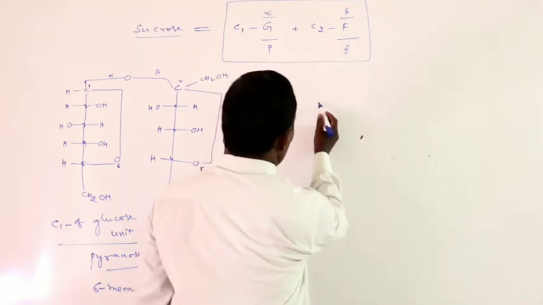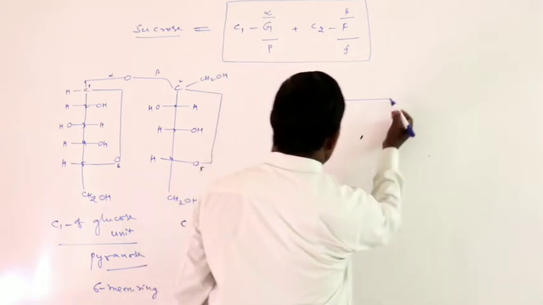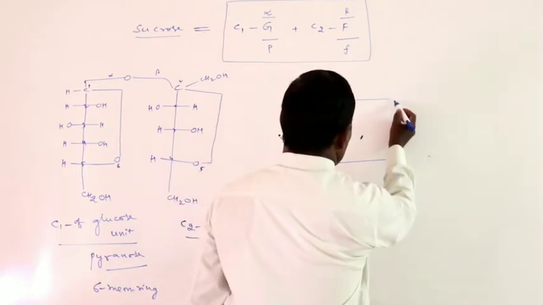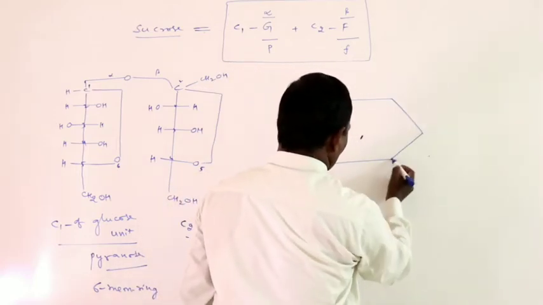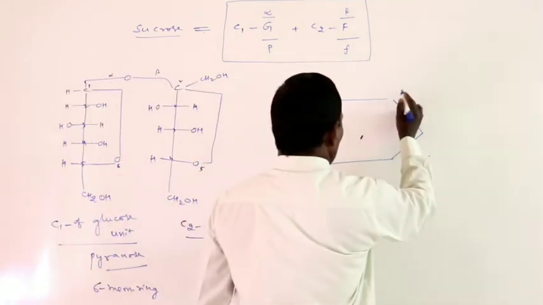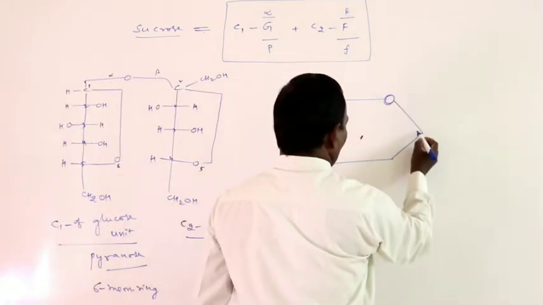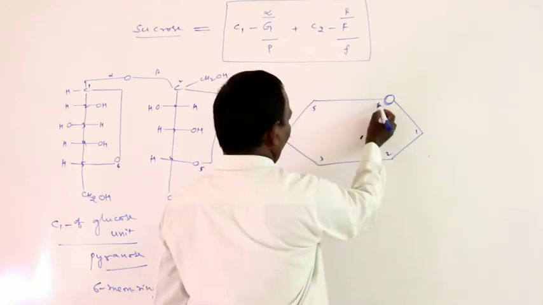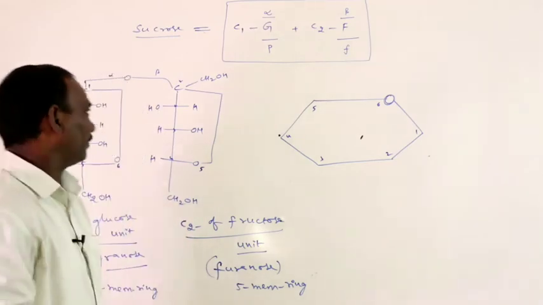First of all, you have to write the 6-membered ring structure like this. Here oxygen, 1, 2, 3, 4, 5, 6. A 6-membered ring.